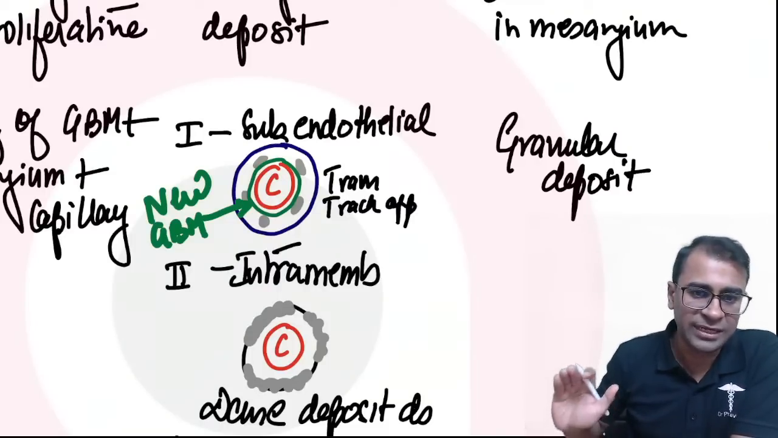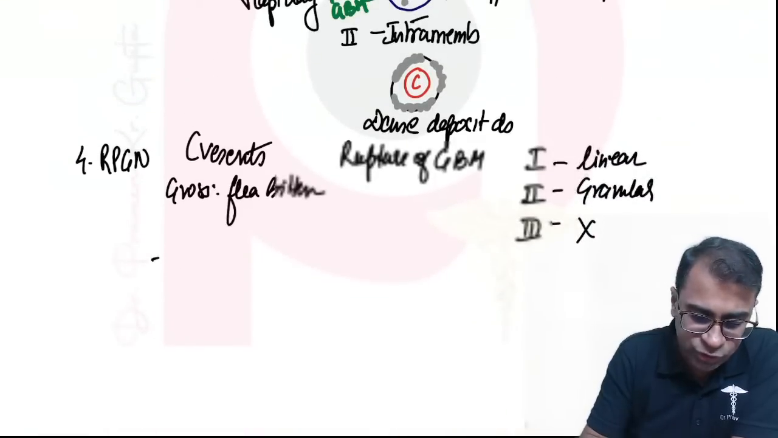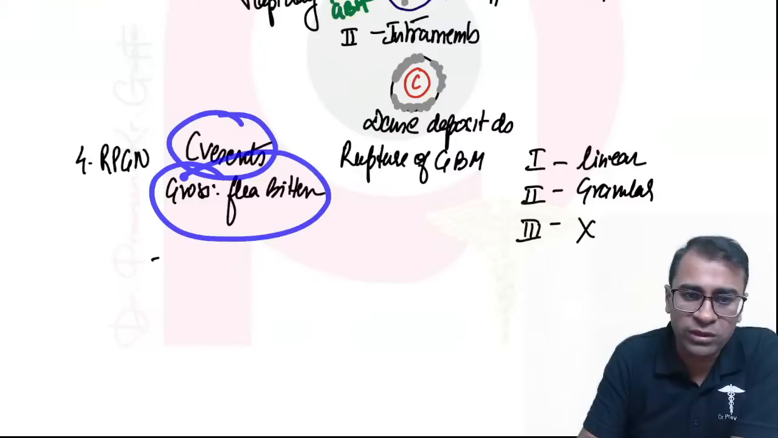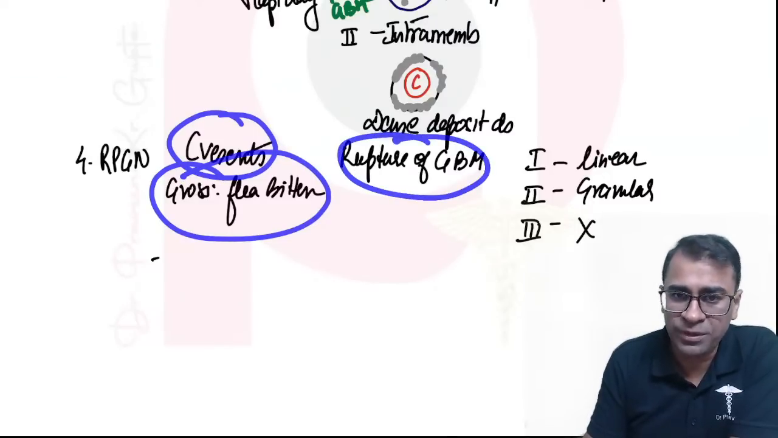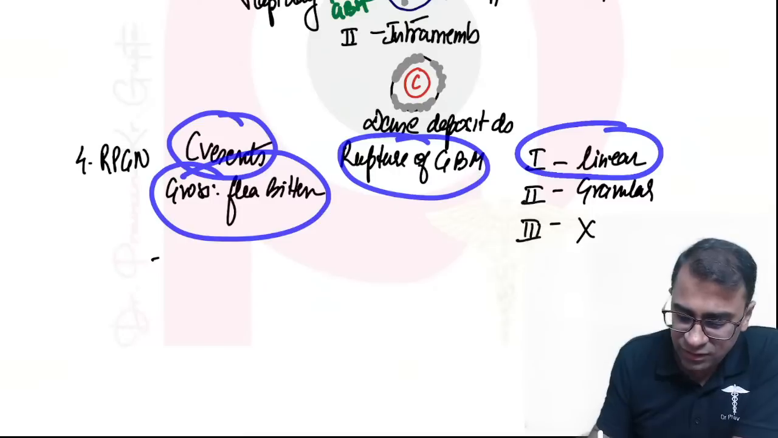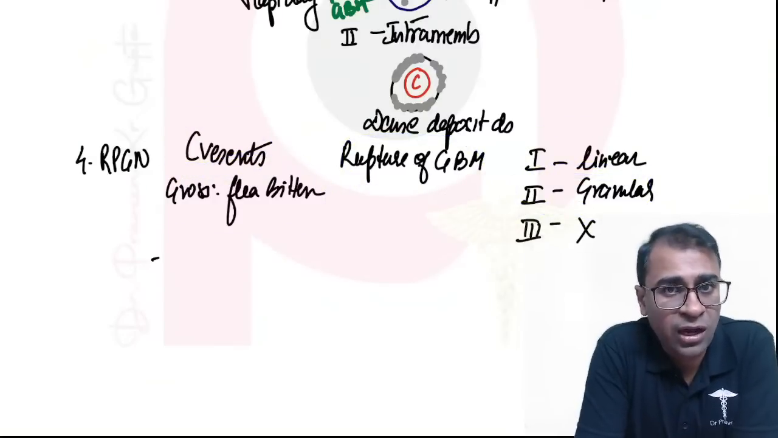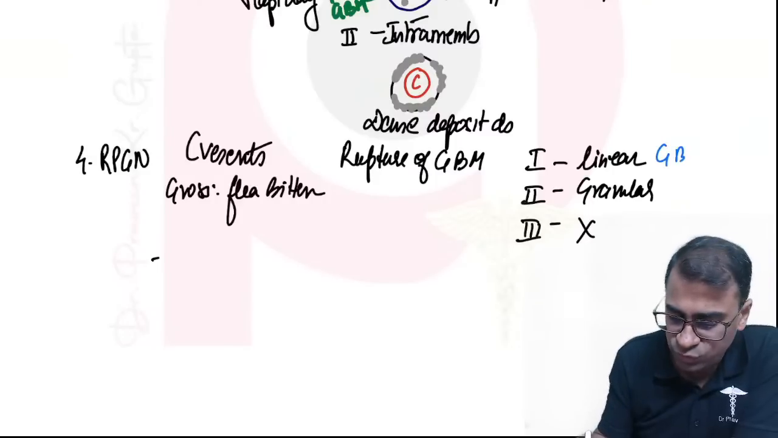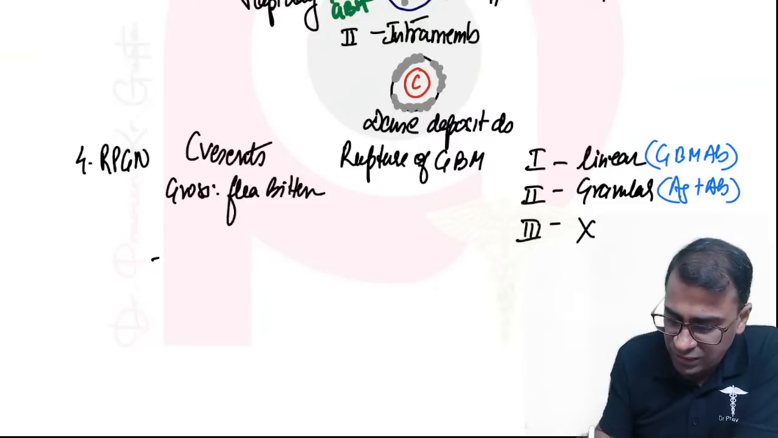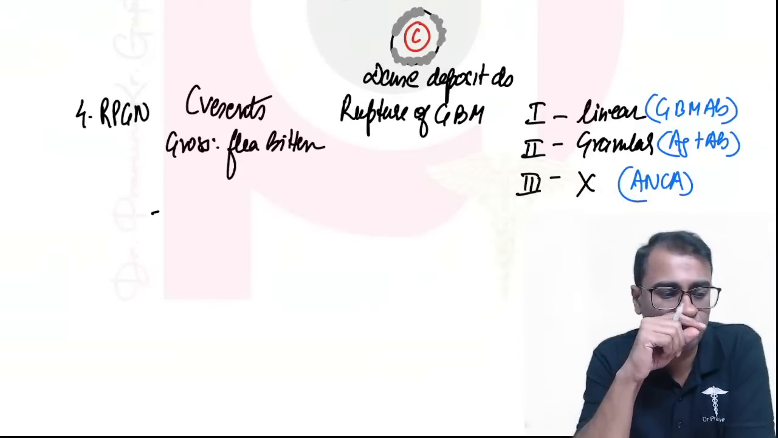Okay, dense deposit disease. In RPGN, in light microscopy, they show crescents. In gross morphology, it shows a flea-bitten kidney. Rupture of GBM is seen in electron microscopy. Type 1 shows linear finding, type 2 shows granular finding, and type 3 shows no finding, but type 3 shows ANCA antibody. Do you remember? Type 1 shows linear because they show only anti-GBM antibody. Type 2 shows antigen-antibody deposition, and type 3 shows ANCA deposition.